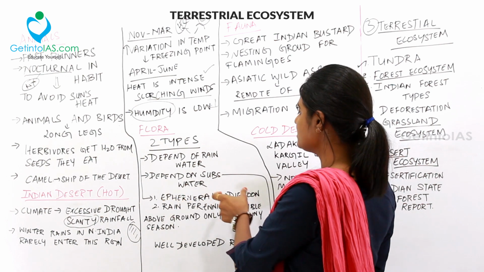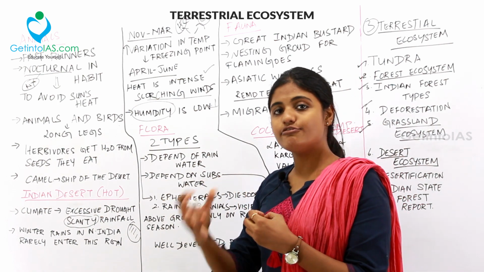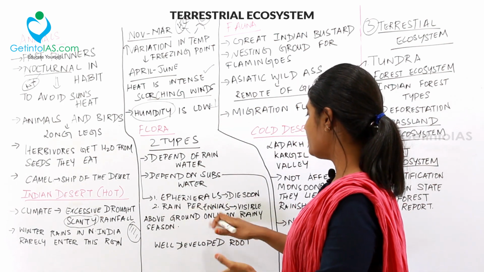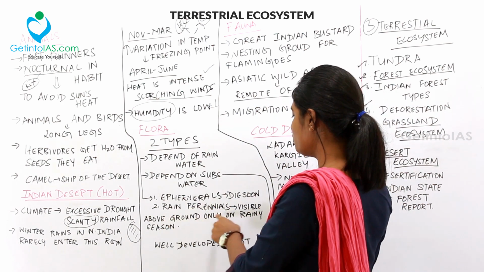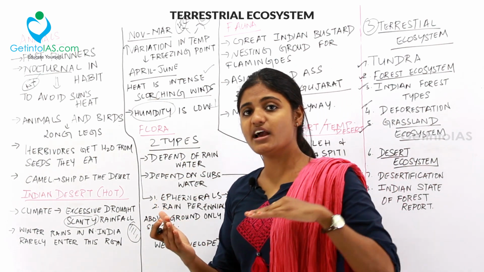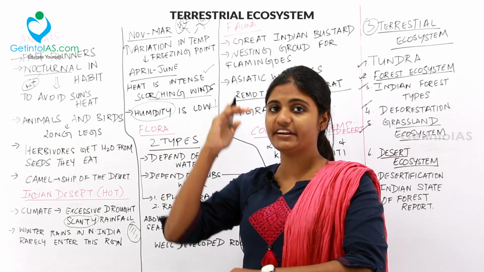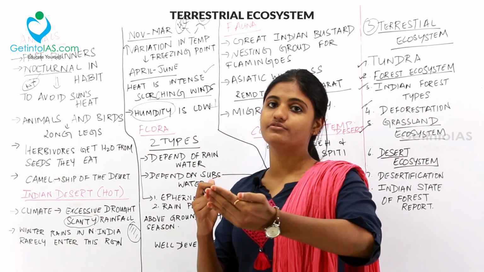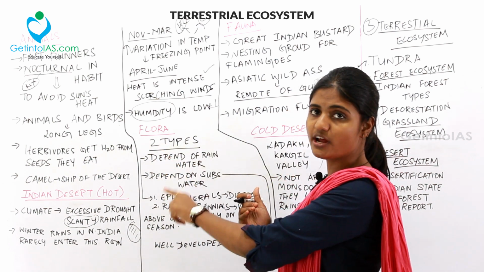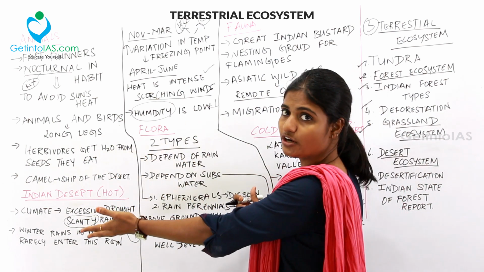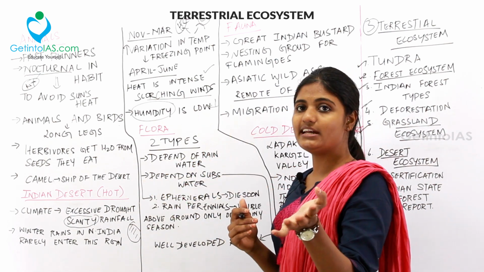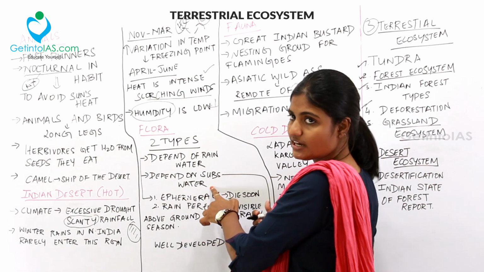These ephemerals die soon because they give fruit, they flower and die at a faster rate. These rain perennials are visible above ground only in the rainy season. I mean, to escape from the heat, they will be under the ground, and they come out of the ground only during the rainy season. So there are two types of flora in our Indian hot desert. The first type depends upon the rainwater, the second type depends upon the substratum water.